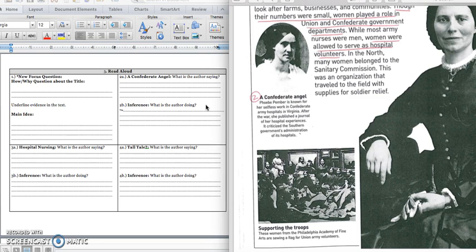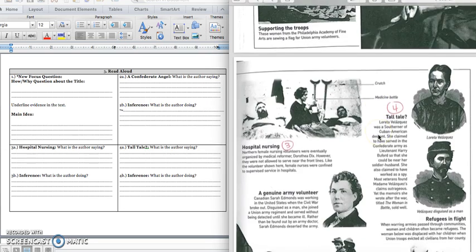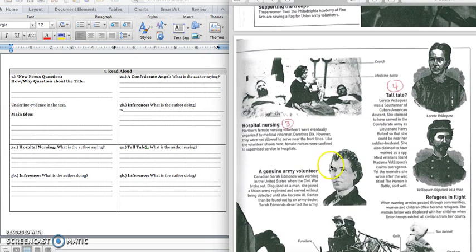It says hospital nursing. So we're looking for the picture and caption that says hospital nursing. And it's at the top of page 21. Let's read. Northern female nursing volunteers were eventually organized by medical reformer Dorothea Dix. However, they were not allowed to serve near the front lines. Like the volunteers shown here, female nurses were confined to supervise service in hospitals.